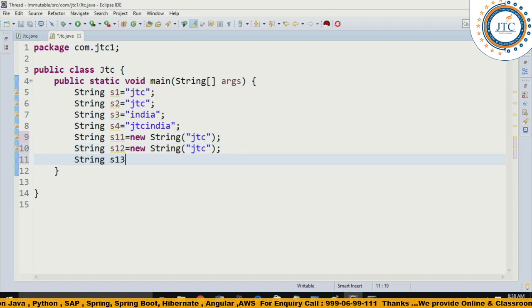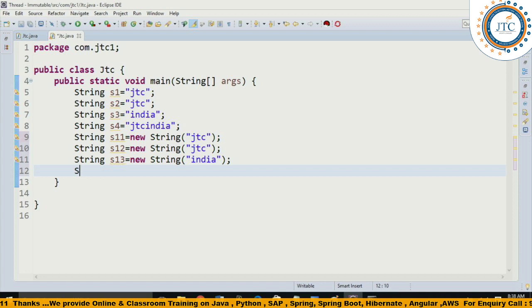String s13 is equal to new String, inside this I am writing India. And String s14 is equal to new String.